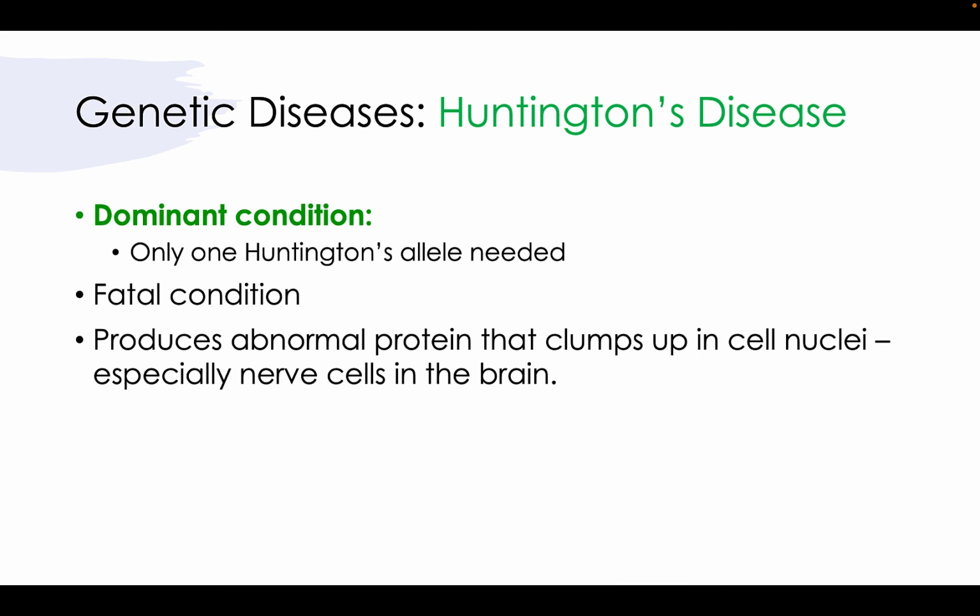Genetic diseases continued. Next, we have Huntington's disease. So Huntington's disease is a dominant condition, unlike our recessive condition in cystic fibrosis. So only one dominant allele needs to be present, and this offspring will have Huntington's disease, which is a fatal condition, producing an abnormal protein that clumps in nuclei of cells. And this is a serious issue when we have nerve cells that don't mitotically divide regularly, and it leads to a horrible degradation of brain tissue.